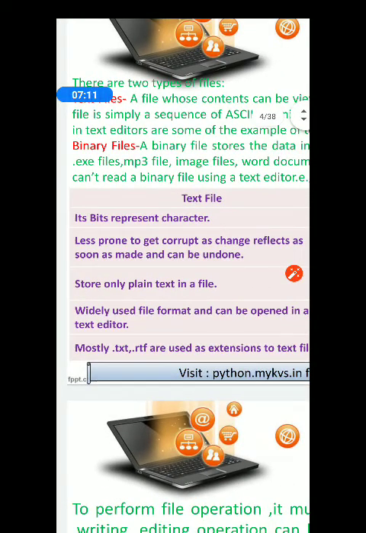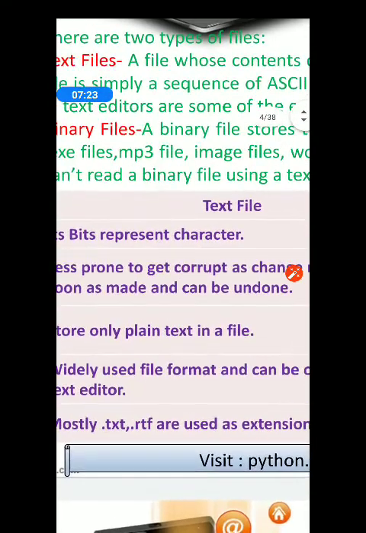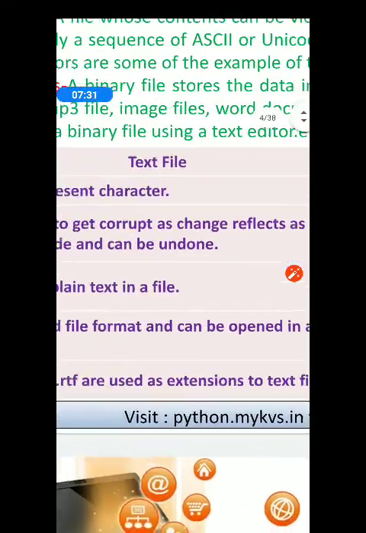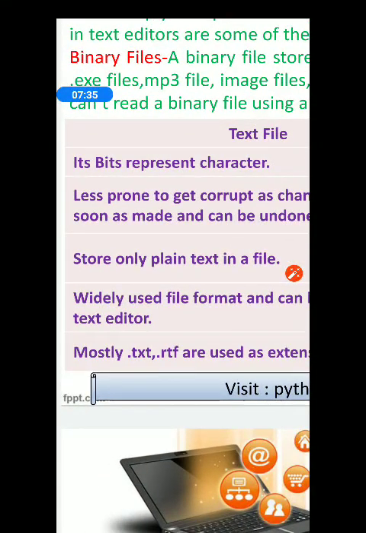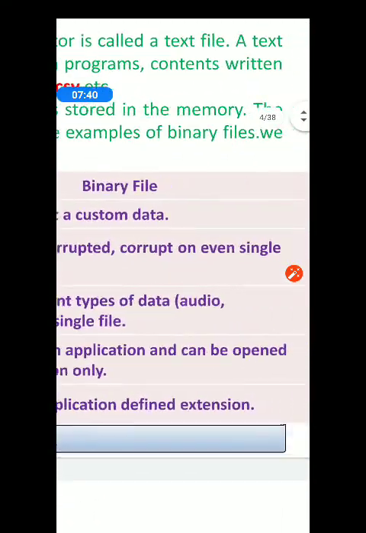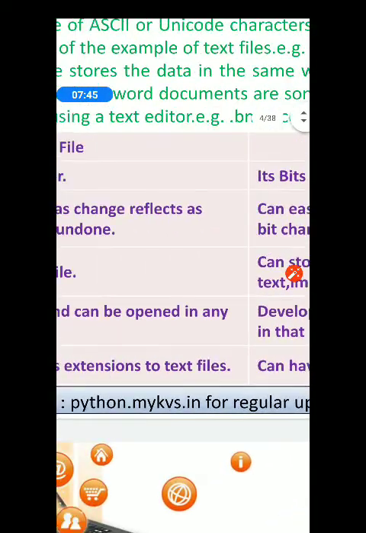Text files are less prone to get corrupted, but binary files can easily get corrupted. And what is the reason behind this? Because in text file, changes may be made and can be undone easily. But in binary files, changes may be made but cannot be undone.